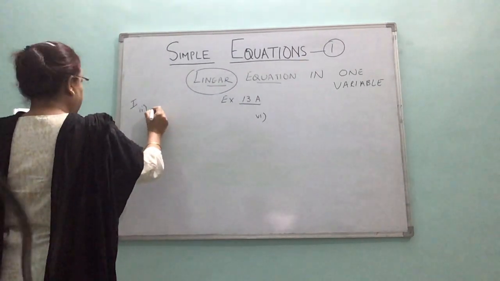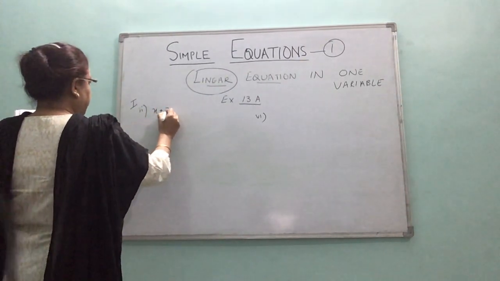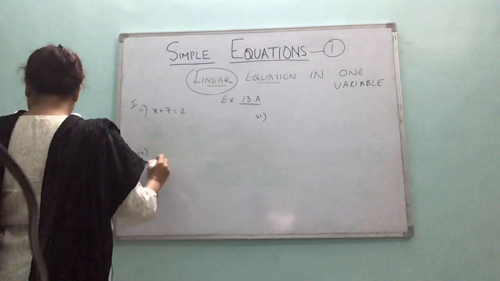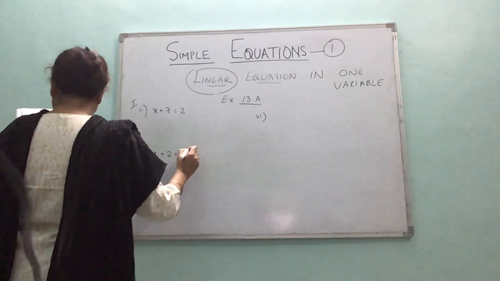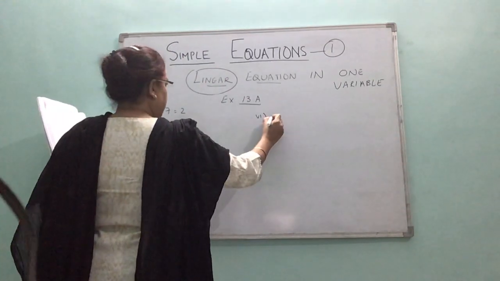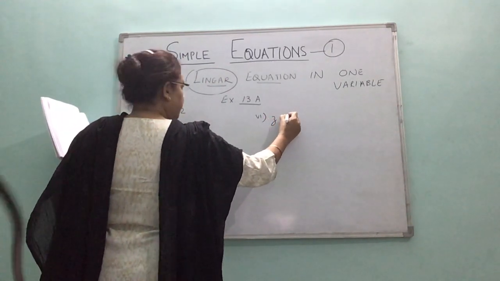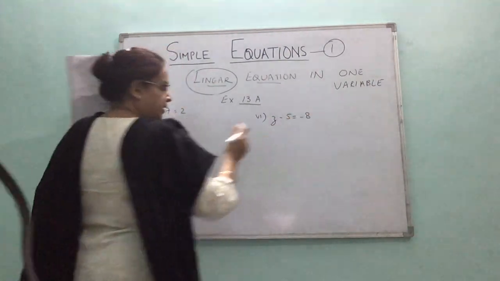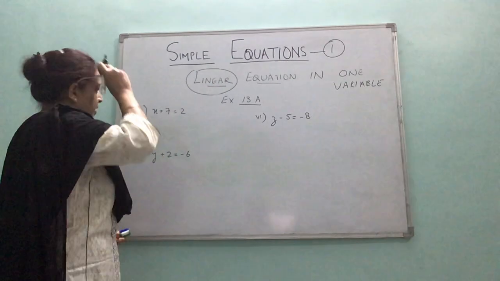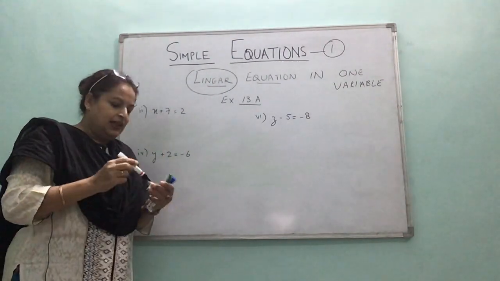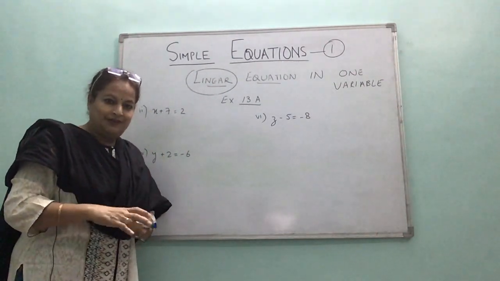So the second part is x plus 7 is equal to, let me copy down all the questions. Y plus 2 is equal to minus 6, and z minus 5 is equal to minus 8. Now, let's see. Well, as I said, inverse operation.